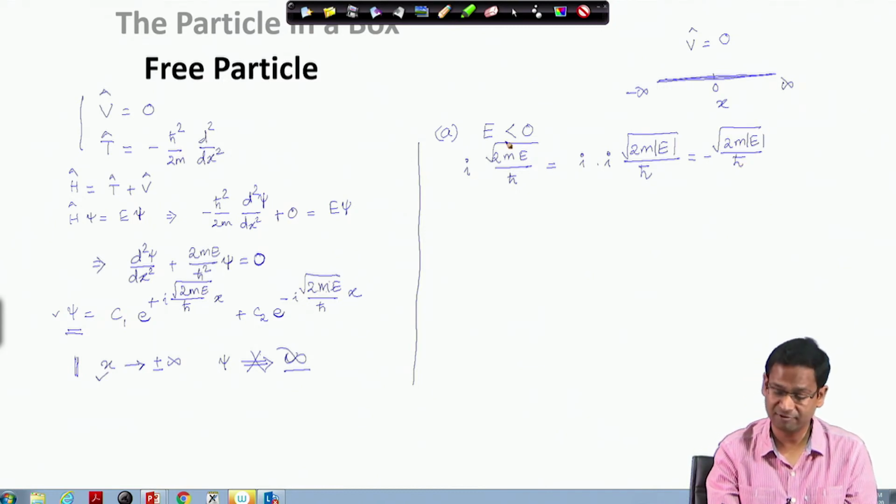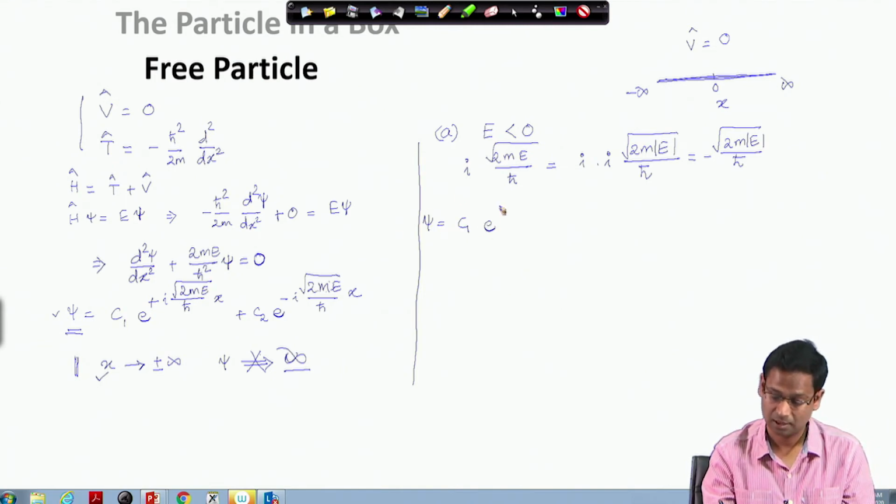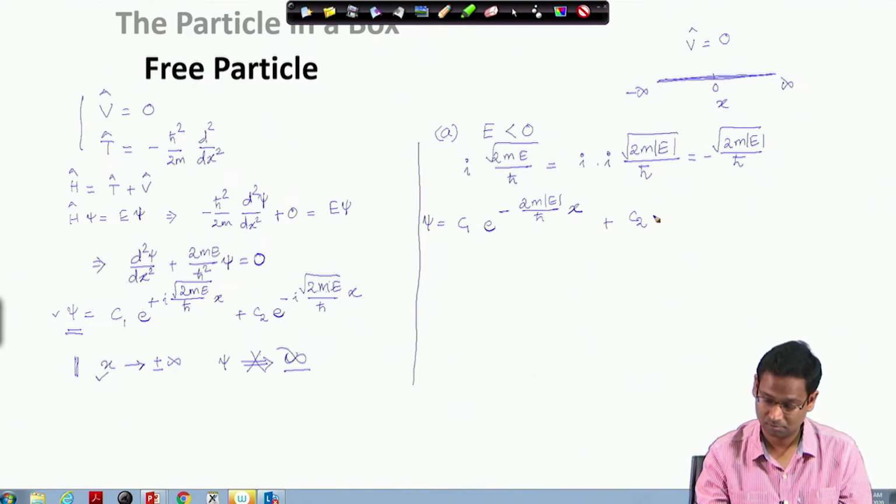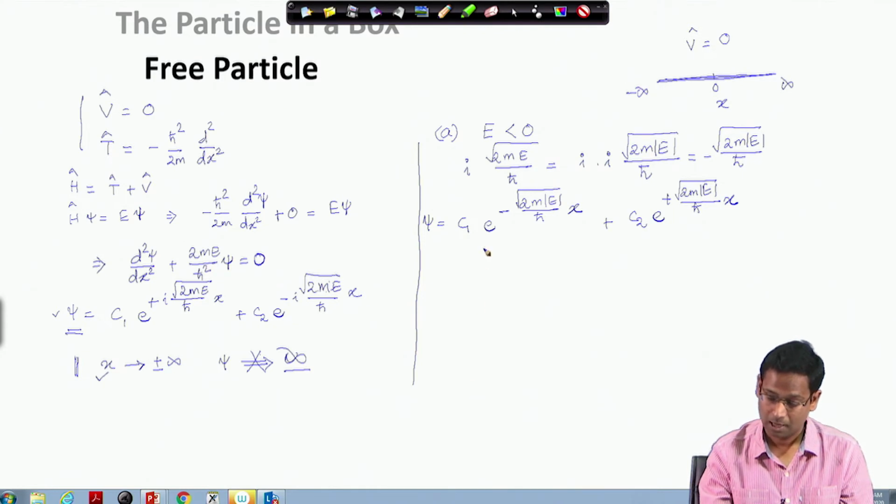So, for negative value of E, I can write down this wave function as something like this, e to the power. So, now, let us analyze these two functions. Suppose x goes to plus infinite.